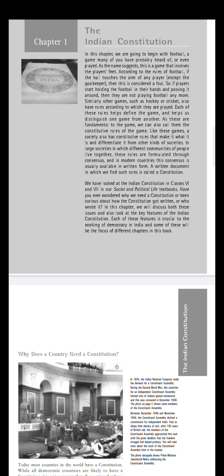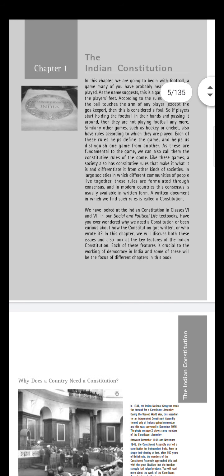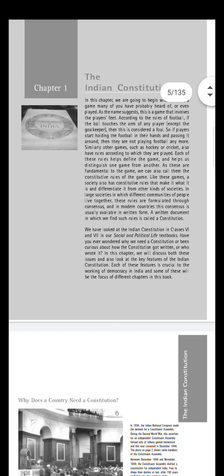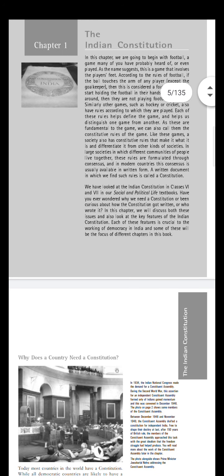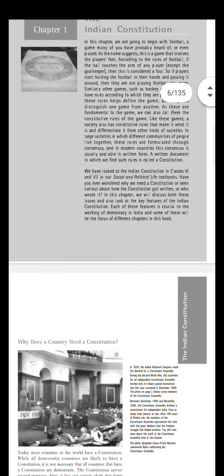Yes. And constitution. Now moving on to the constitution. What is the constitution and what is the Indian Constitution? So we will start the constitution, and we already studied about this in class 6th and class 7th, but we will study it deeply in this class.